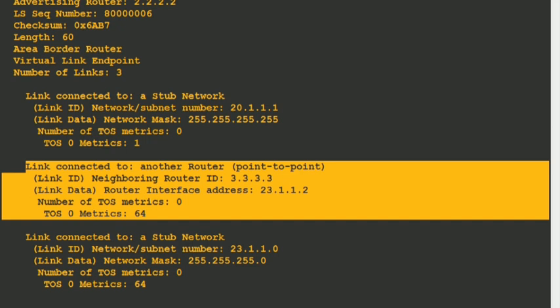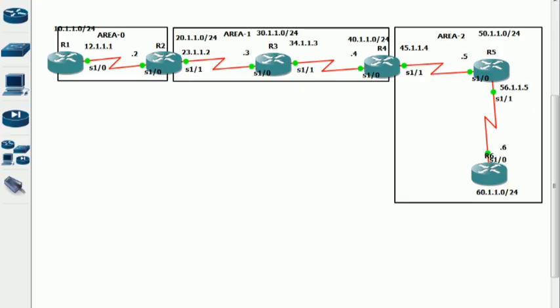So basically, this virtual link is also a kind of tunnel. Are you not getting my point? This virtual link is also a kind of tunnel. Like we configured a GRE tunnel, it is also working like a GRE tunnel. Even for the GRE tunnel, I also configured those tunnels in area 0 itself, and here virtual links are also configured in area 0 itself. So there is no difference between a virtual link and a GRE tunnel, but there are some small differences.